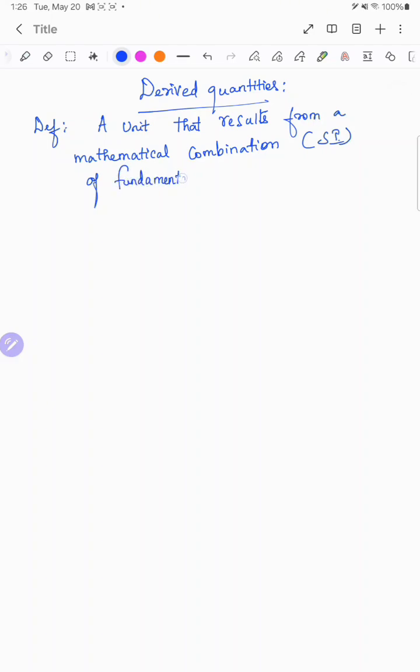We will see one by one how it is obtained. For example, the first one is area, generally defined by the symbol A. How will we define the area of a rectangle?